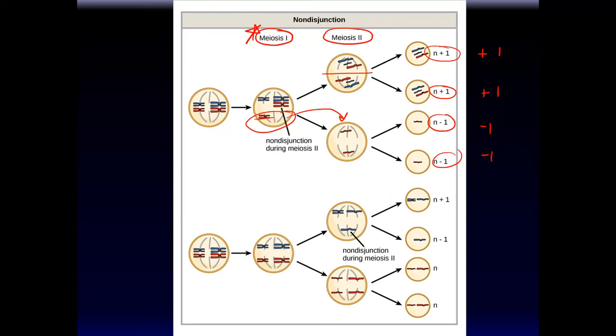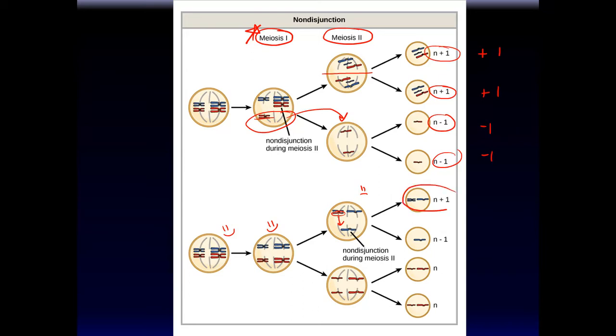Now look at meiosis 2. So look at a second scenario. Meiosis 1 here is fine. It works just fine over here. But non-disjunction occurred in meiosis 2. This chromosome was supposed to go over here, it didn't disconnect, and there was non-disjunction, so it retained this one.